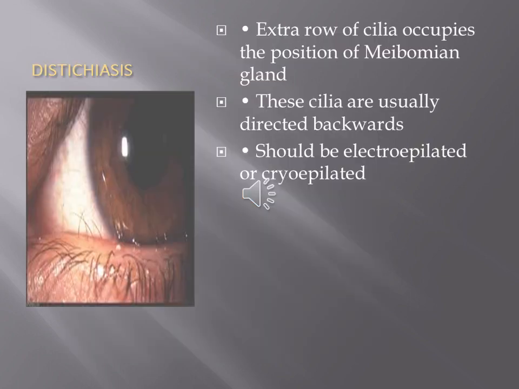Distichiasis is the presence of an extra row of eyelashes. Normally we can see about 2 to 3 rows of eyelashes in the upper lid and 1 to 2 rows of eyelashes in the lower eyelid. But in these cases, other than this normal row of eyelashes, there will be an extra row of eyelashes which